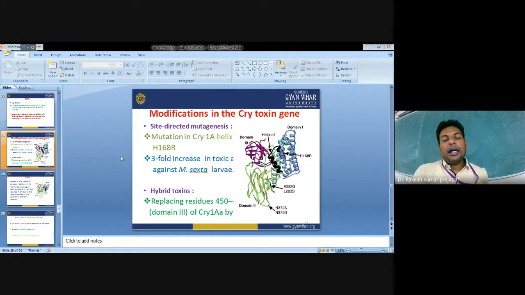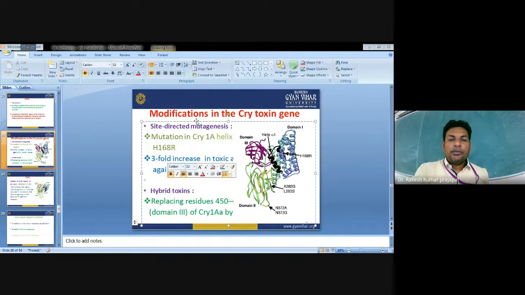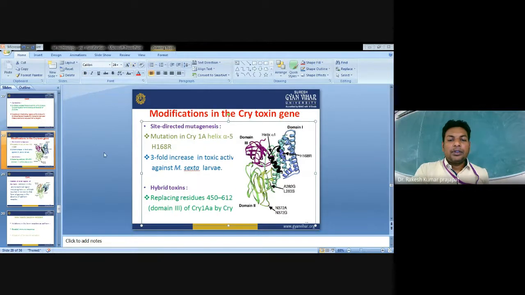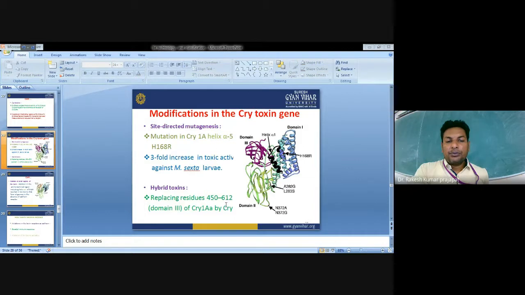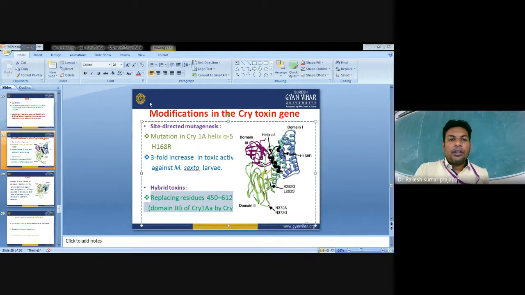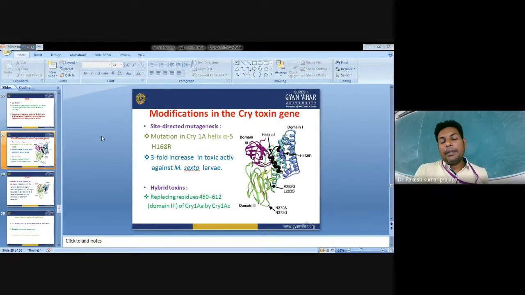Second approach is hybrid toxic proteins, which replace the residues between 452 and 612 of Cry1A. You can see by replacing the residues of domain three of Cry1Aa by Cry1Ac.